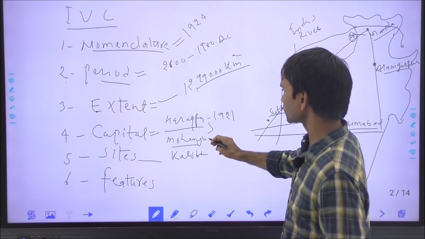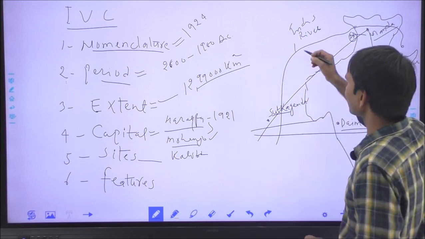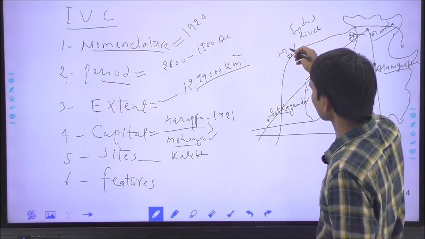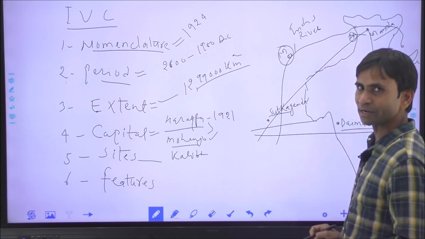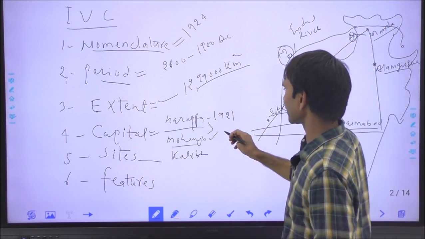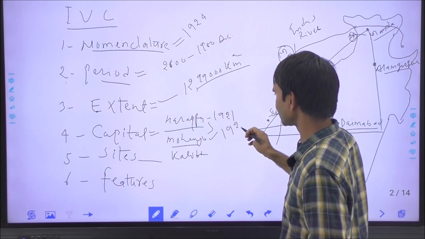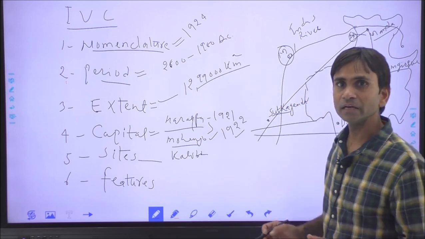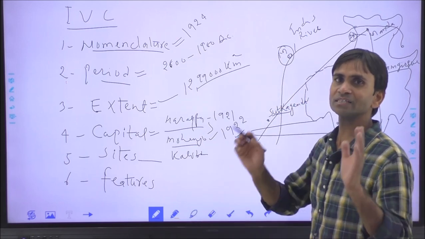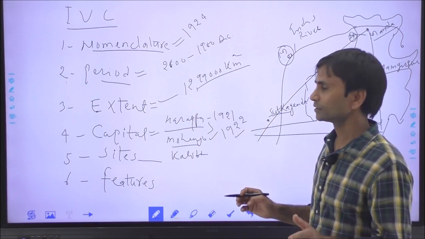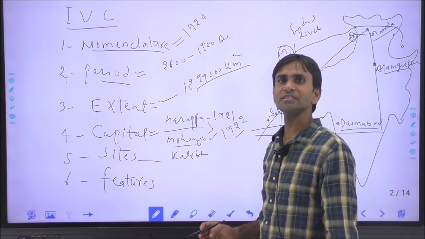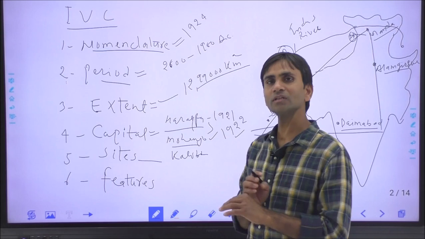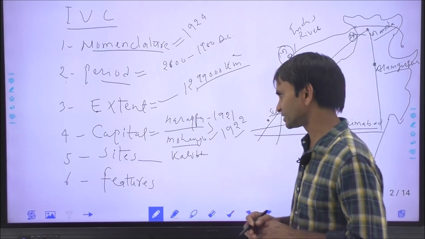The second site was Mohenjo-daro. Mohenjo-daro is now in Pakistan on the bank of the Indus river. This is the location of Mohenjo-daro in the Sindh province of Pakistan. Mohenjo-daro was discovered by Rakhal Das Banerjee or R.D. Banerjee in 1922, and in 1980 it was declared a World Heritage Site. Mohenjo-daro is a term of the Sindhi language which means mounds of the dead, and it is also called the Garden of Sindh and the Oasis.